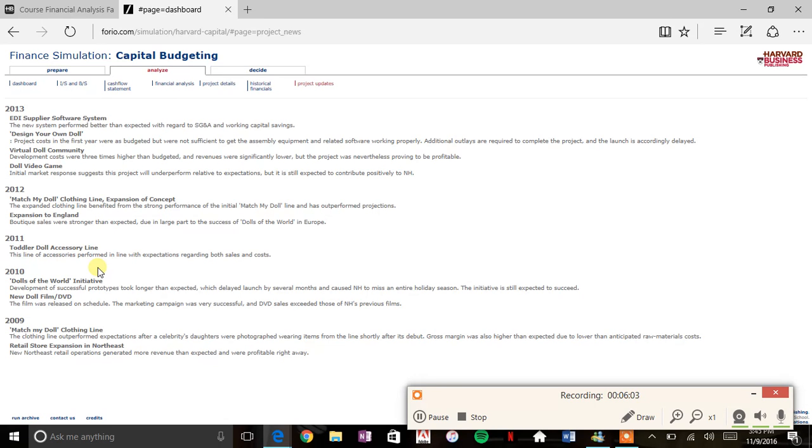The next year, I was allowed to fund 2 new projects while funding the rest of mine as well. I picked the Match My Doll clothing line, which outperformed expectations. In 2012, the clothing line expanded and benefited from the strong performance of the initial Match My Doll, and even outperformed projections.